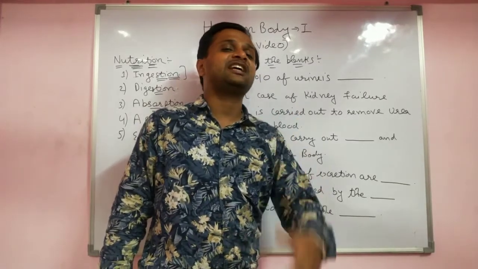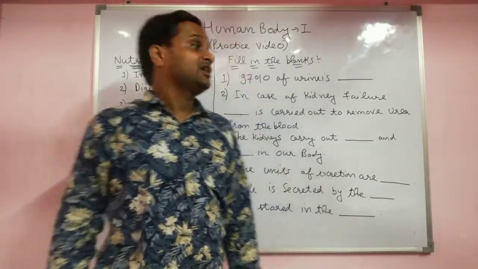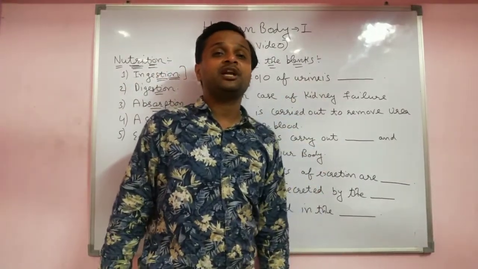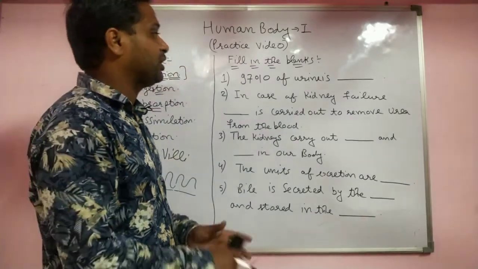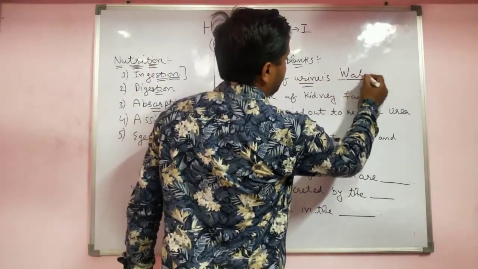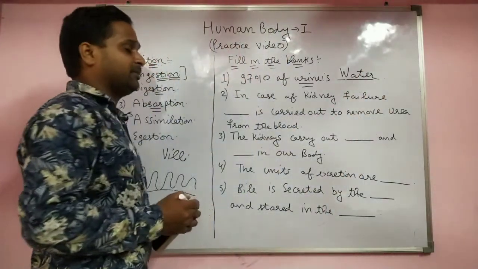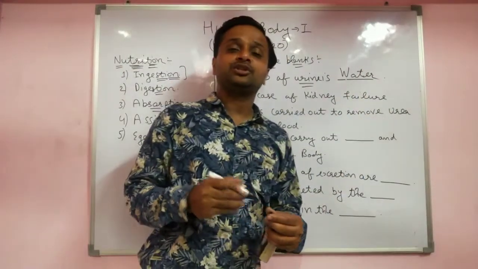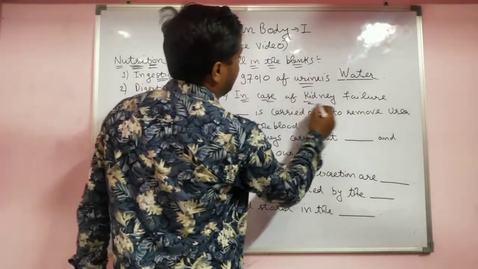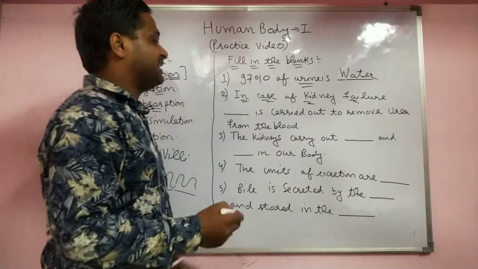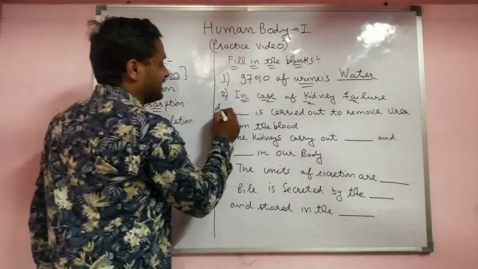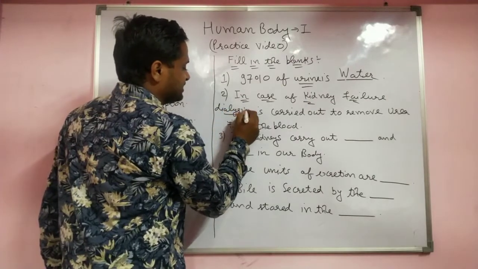Millions of nephrons are there in the kidney, and they help to filter the blood. Extra urea is removed in the form of urine, a yellow liquid. Urine is mostly water, with some salts and bile pigments also. In case of kidney failure, a process is carried out to remove the urea, that is dialysis.